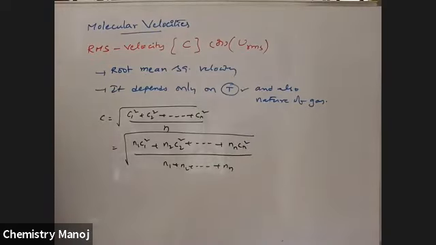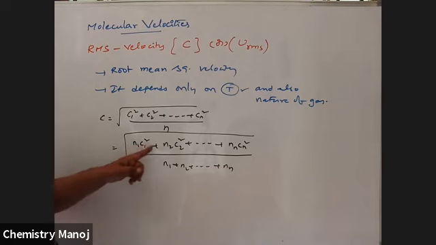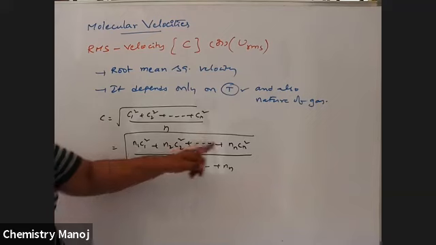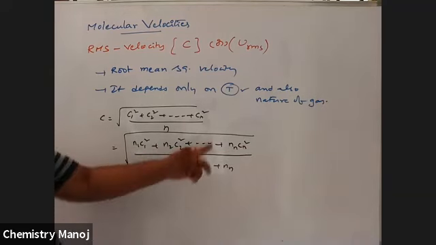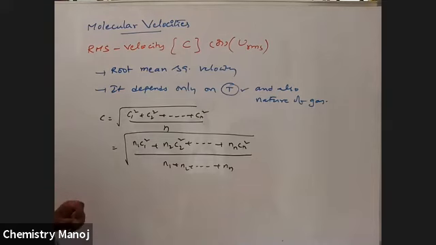This is also one more formula. Here N1 is the number of gas particles having C1 velocity, N2 the number of particles having C2 velocity, and Nn particles having velocity equal to Cn. So altogether it is a summation of squared terms. This is the RMS velocity formula.